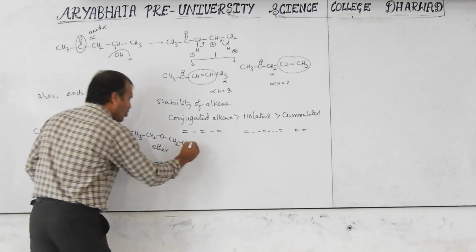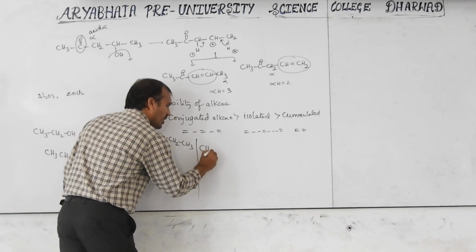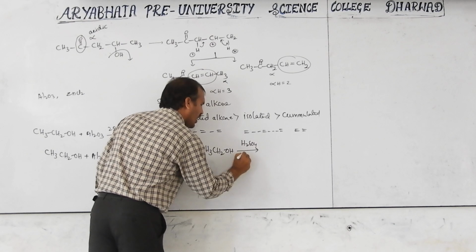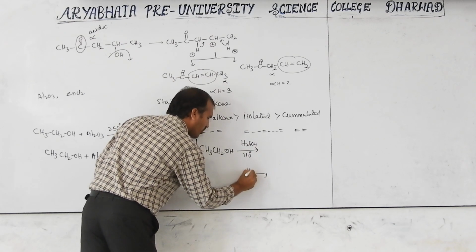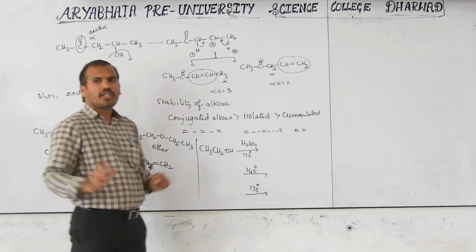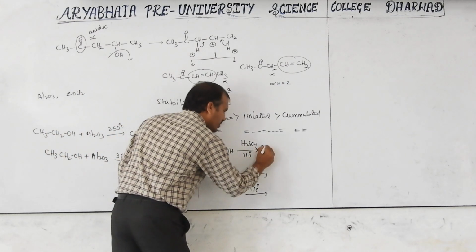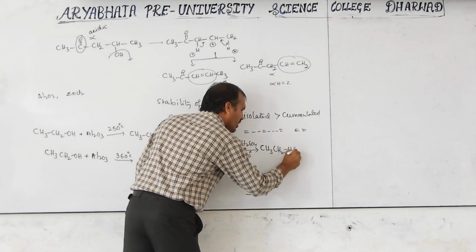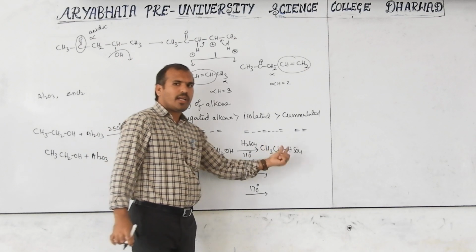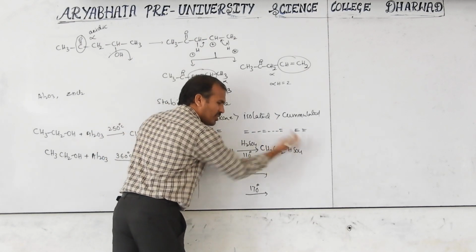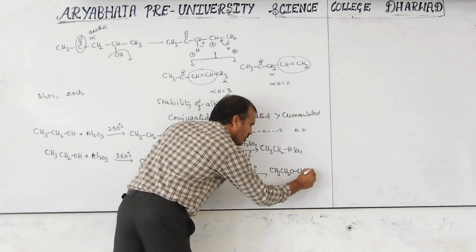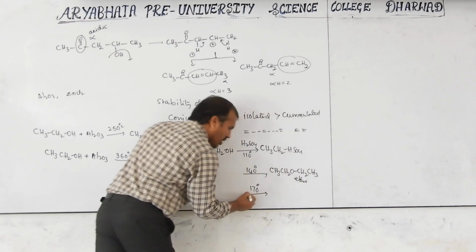The same concept applies with H2SO4. See CH3CH2OH reacting with H2SO4 at 110 degrees Celsius, at 140 degrees Celsius, and at 170 degrees Celsius. Same H2SO4, only the temperature changes, and then the product also changes. CH3CH2HSO4 minus is called ethyl hydrogen sulfate: this is ethyl, this is hydrogen sulfate. Next, CH3CH2OCH2CH3 is an ether. This is already studied just now.